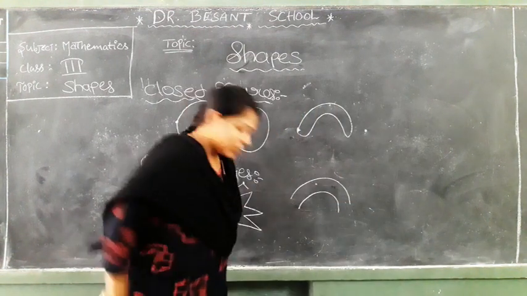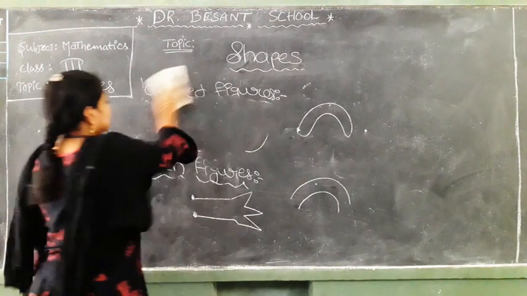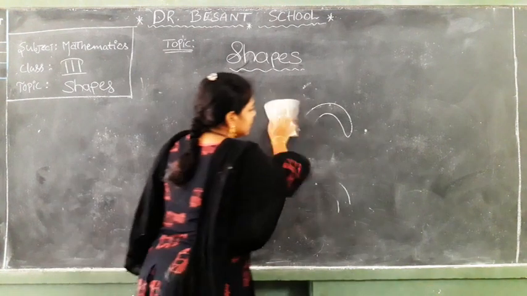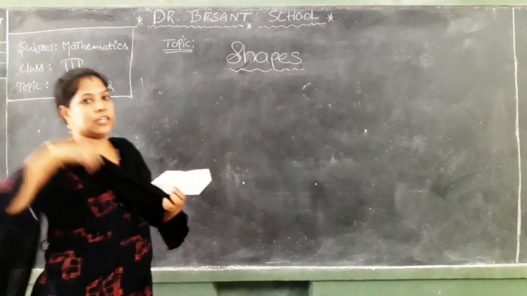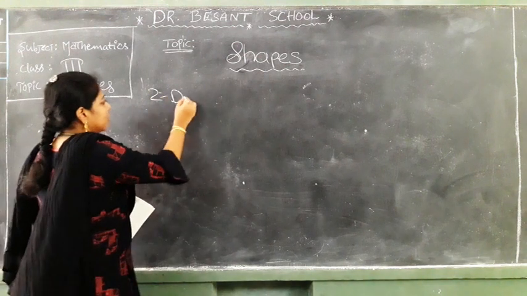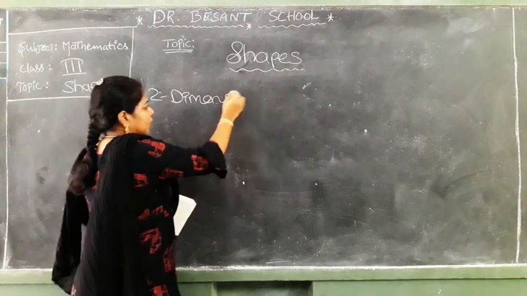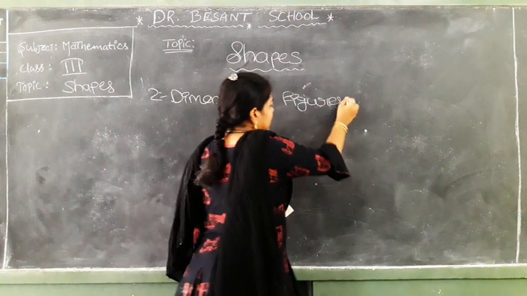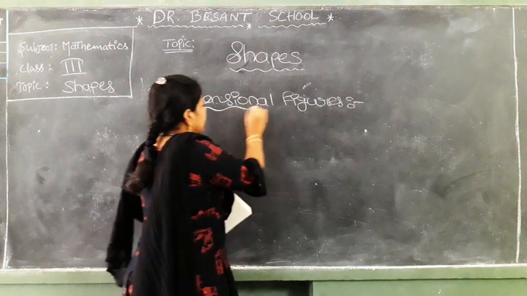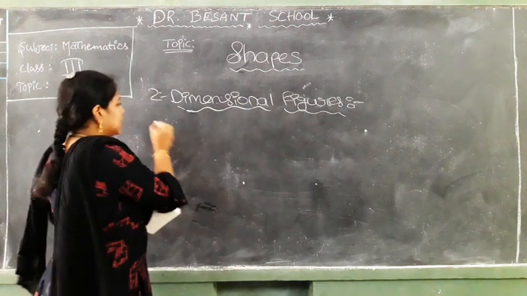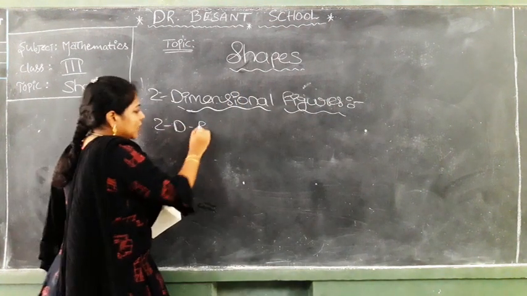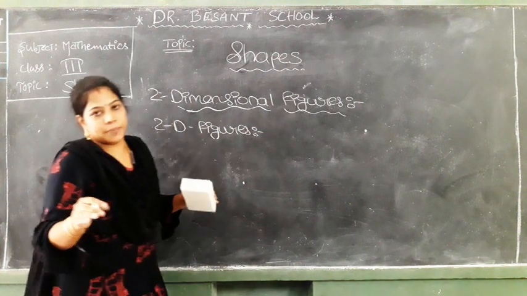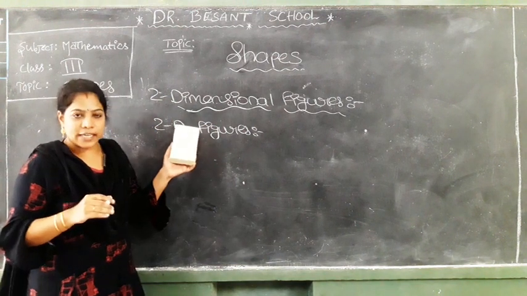Now we will go through 2-dimensional and 3-dimensional figures. That is the topic now. First we will discuss the 2-dimensional figures. What are the 2-dimensional figures? We will learn about that now. Simply we can write them as 2D figures also. We can draw these 2D figures on a piece of paper. Those types of figures are called 2-dimensional figures.